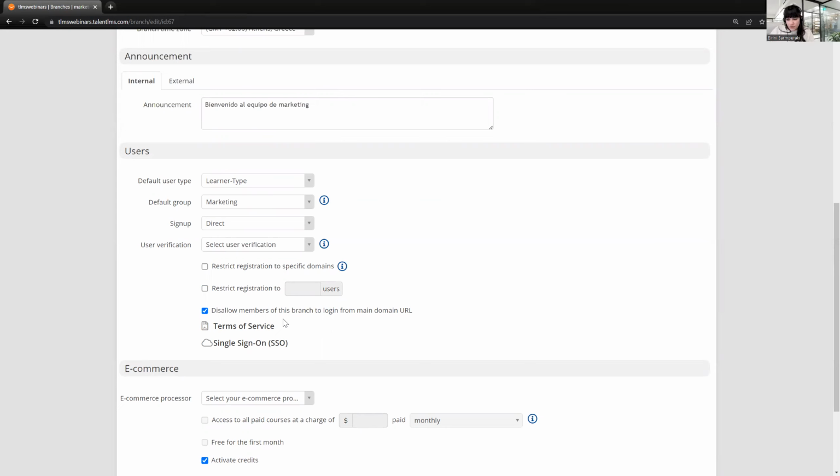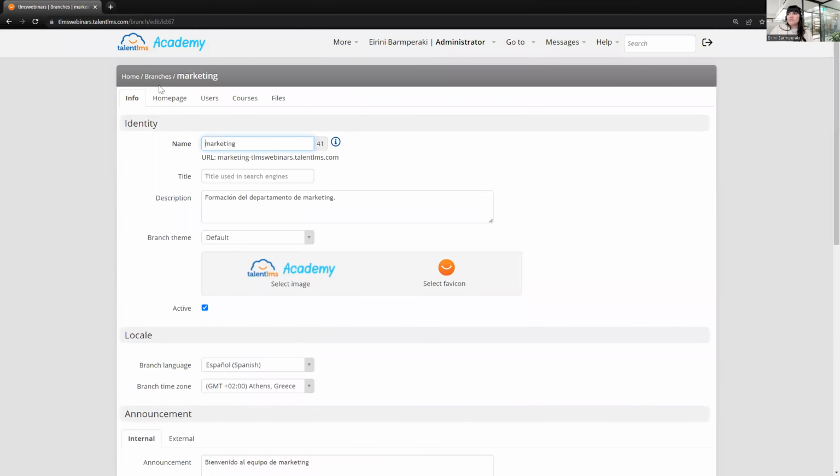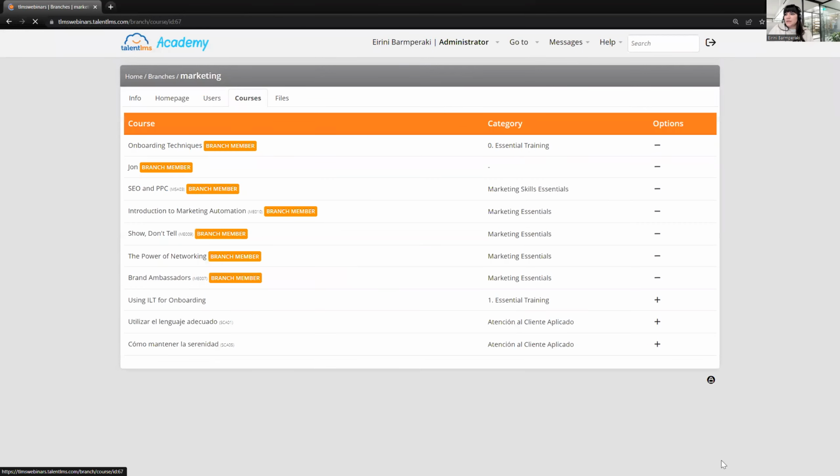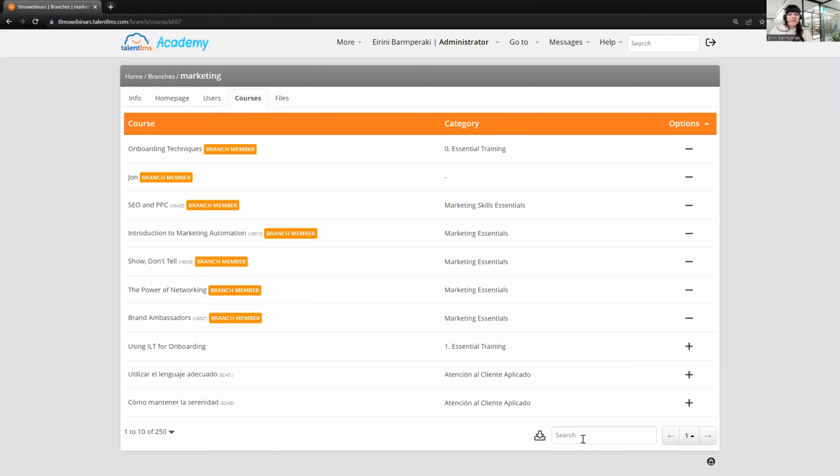The other thing that I can think of is that maybe some of those courses that are not meant for the branches are added in the branches. So in this case, again, still in the settings of the branch, just click on the courses, and maybe by using the search bar here, type the title of those courses. And if they have the minus symbol right next to them, that means that they have been added accidentally in that branch. All you have to do is just click the minus symbol here and remove that course from the branch. I hope these two solutions help. However, if this is not the case here, please get back to us so we can get back to you with any other alternatives.